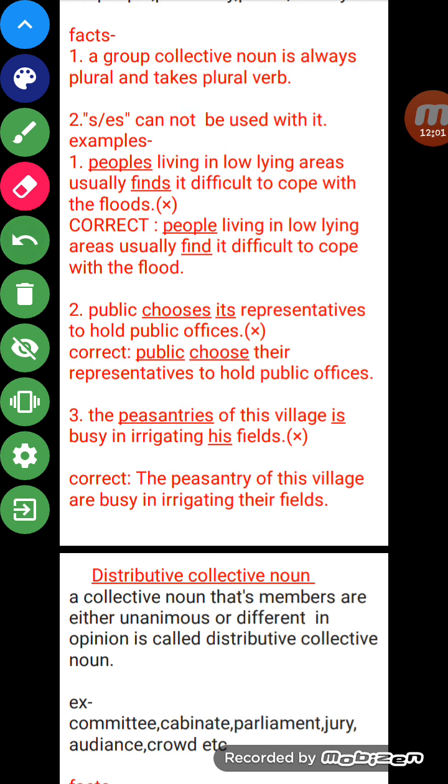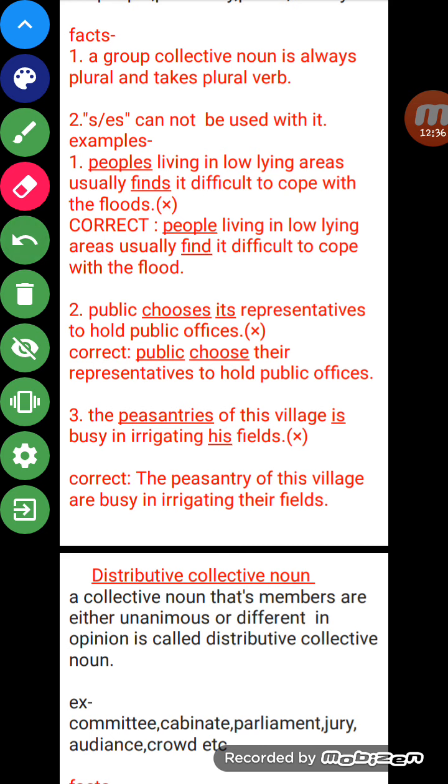A group collective noun is always plural and takes a plural verb. Means if we look out that if there is a group collective noun, that is always plural and takes a plural verb. But as far as generalizing collective noun is concerned, that is singular and takes a singular verb. But group collective noun is plural and takes a plural verb. Same thing, if we have to make it plural, we will not add s or es to make it plural. That is always plural, by default. No need to add s or es.